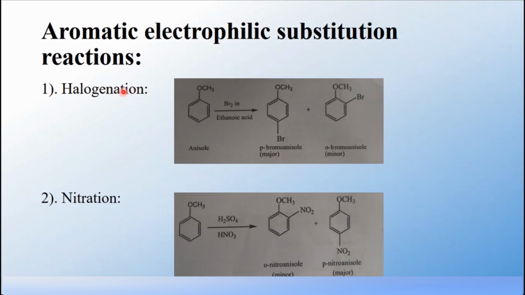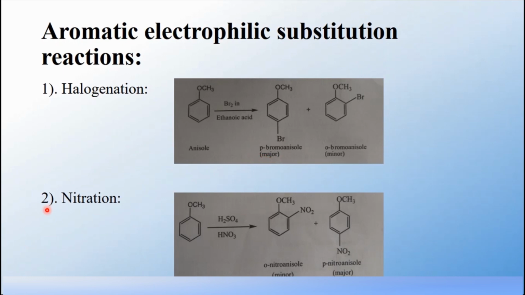The first one is halogenation. What do you mean by halogenation? Introduction of a halogen group to the aromatic ring is called halogenation. So when anisole is treated with bromine in ethanoic acid, you will get a mixture of two products: ortho-bromoanisole and para-bromoanisole. Because the methoxy group attached to the benzene ring is an ortho-para director. That means the methoxy group allows the incoming group to occupy the ortho and para positions. Among these two products, the ortho-bromoanisole is the minor product and the para one is the major product.